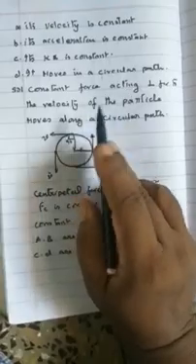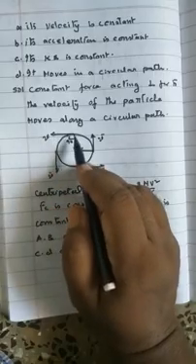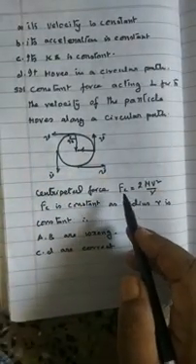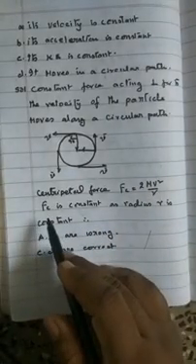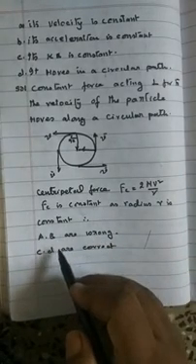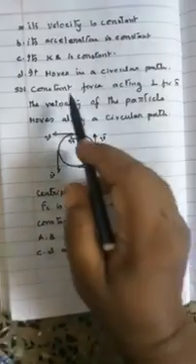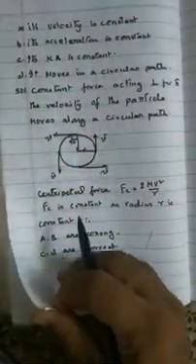When a constant force is acting, the body is moving in this way and the force is acting in this way. The body moves along a circular path. The centripetal force Fc is equal to mv squared by r. So, Fc is constant as the radius r is constant. So, A and B are wrong and C and D are correct. Kinetic energy is constant and it moves in a circular path. Both are correct.